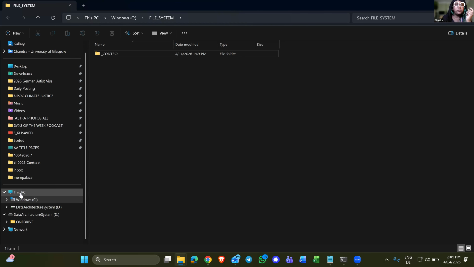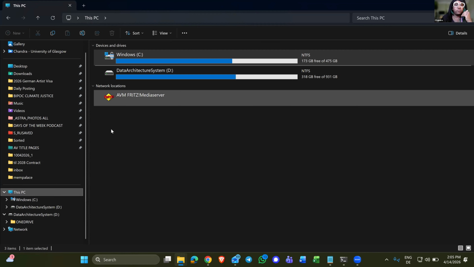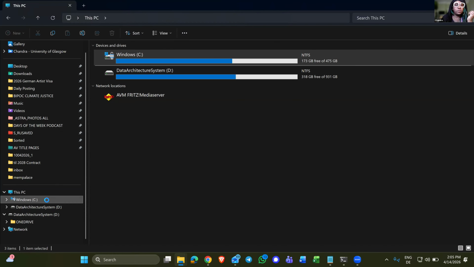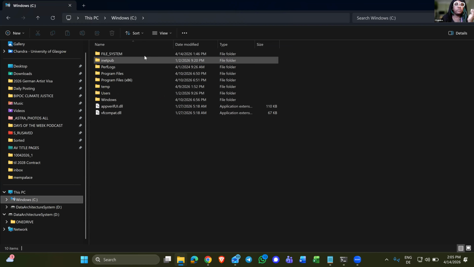And when you go to this PC, you're not given any options for file creation. So you have to go into Windows C, and there you have, I guess, the main level folders. I still don't know what that stuff is called. I'm guessing I'll learn about it through this process.